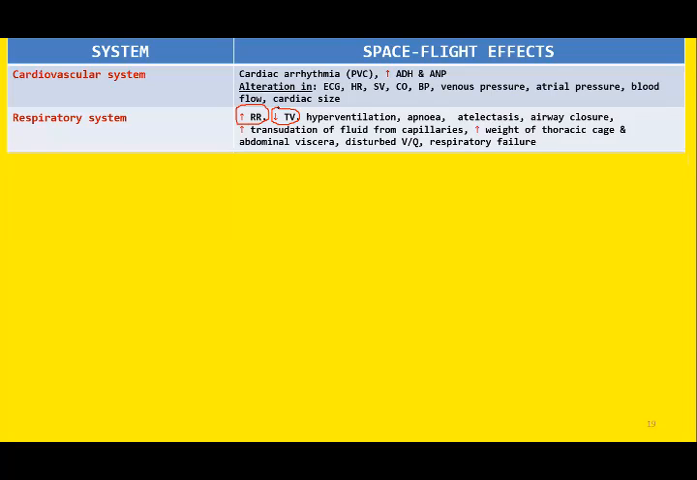Beta, what is the normal tidal volume? Answer me, hurry up. Normal value of tidal volume in males, healthy adult males. No response. You don't know the tidal volume.